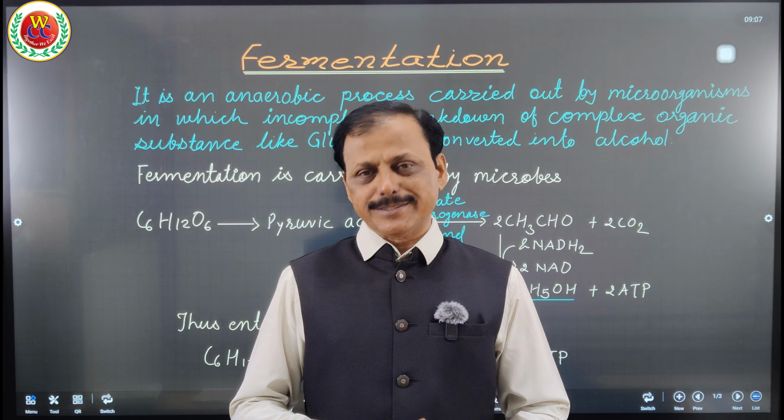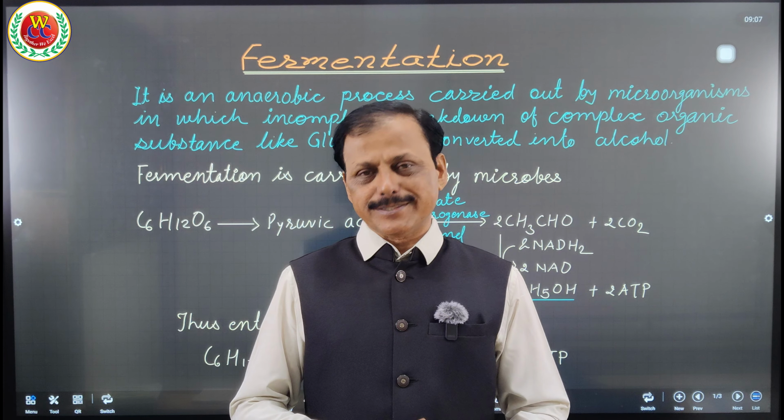Then what is fermentation? It is an anaerobic respiration, meaning it occurs in the absence of oxygen, in which complex organic substances are incompletely broken down into intermediate compounds, not the final compounds carbon dioxide and water. Intermediate compounds like lactic acid and alcohol. But specially, alcohol is produced by the action of microbes, and therefore saying fermentation for all anaerobic respiration is not correct. But when it is carried out by microbes, then it can be said to be fermentation.